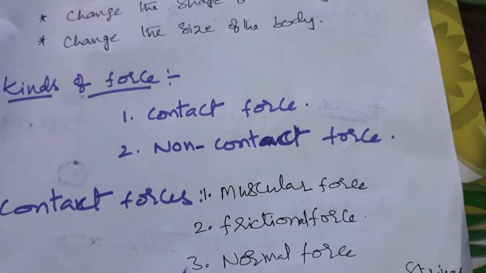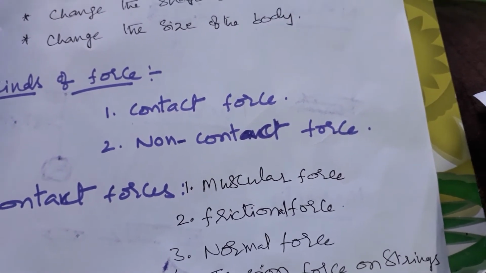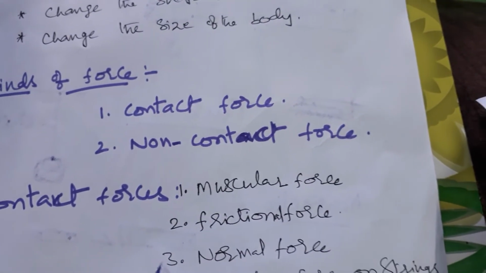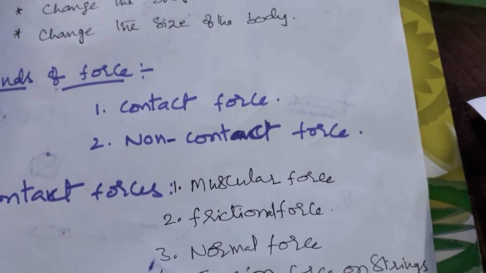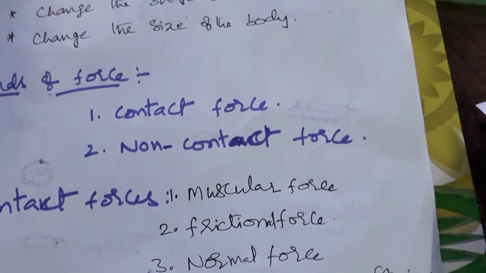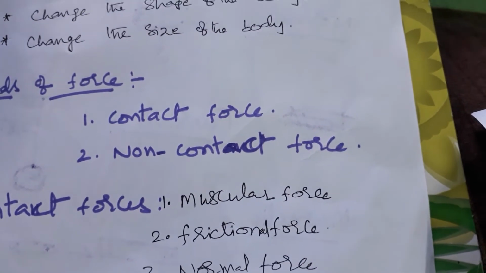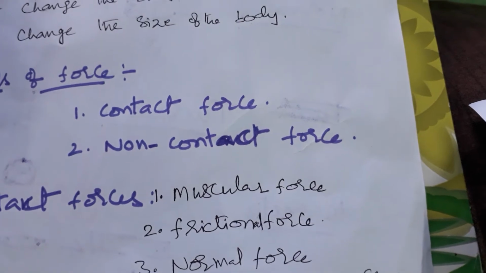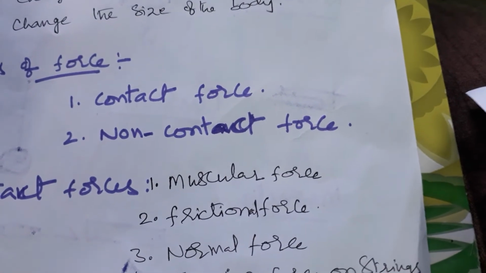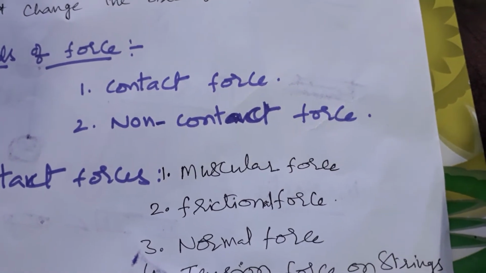Contact force, example: muscular force. Pulling a cord, pushing a vehicle or a cycle, kicking the ball, carrying a bag, a horse pulling the cart. These are different ways of using muscles. First one, muscular force. By using muscles, we apply force on any body to change its shape or state or whatever we want to change. That is called muscular force. That is a contact force.